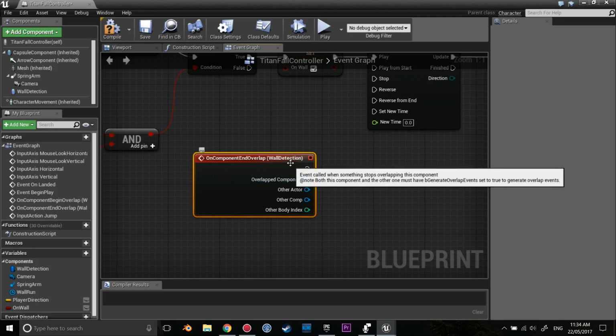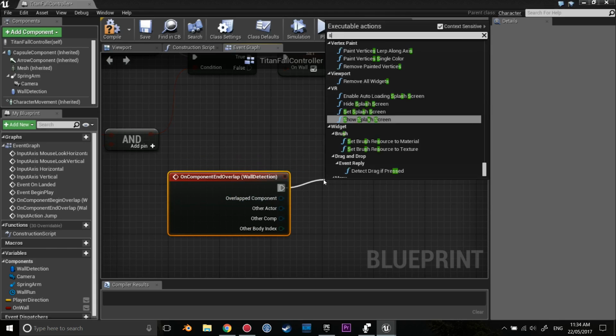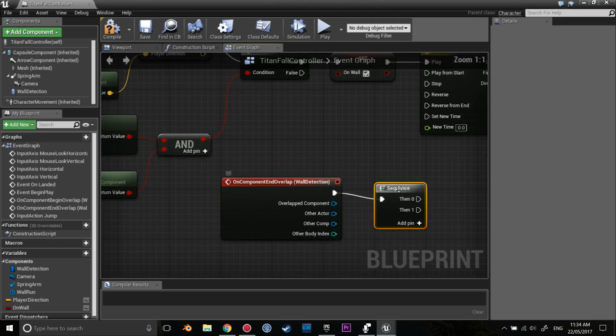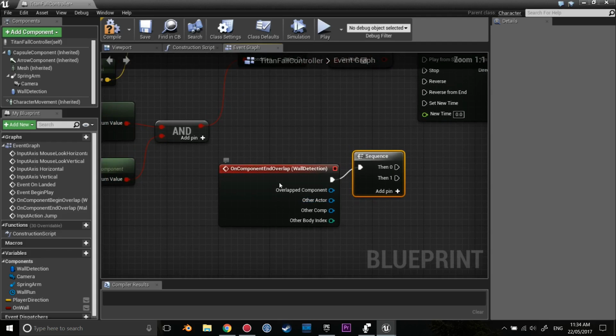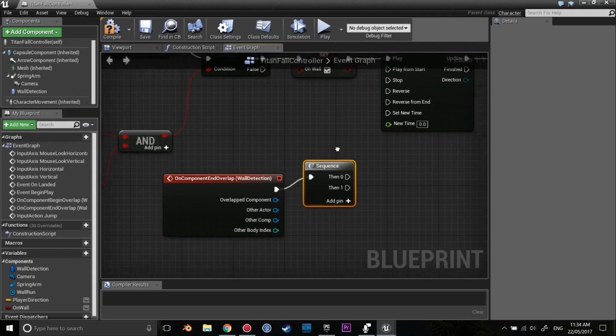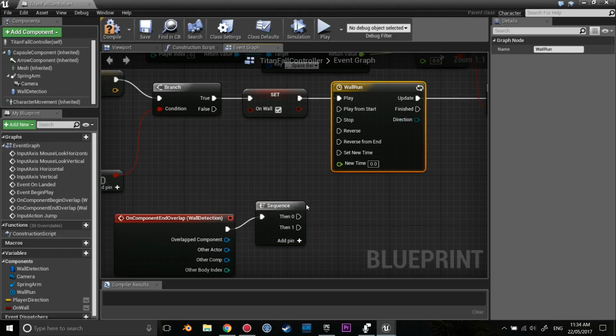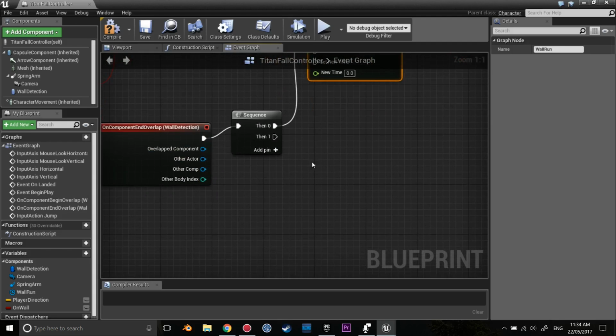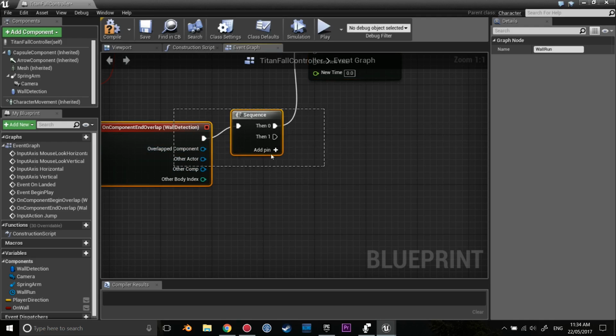Now, when this is ended, we're going to create a sequence once again, because just like this function up here, we're going to make two things occur at once. So first of all, when you have ended the overlap, we're going to stop this from running. That way the loop will end. The second thing is, actually we're going to conclude this after.